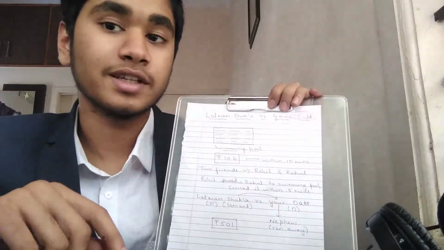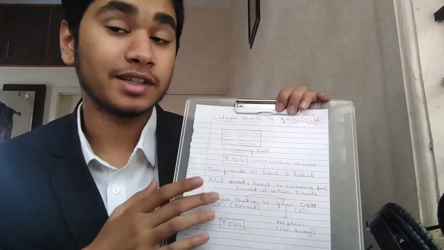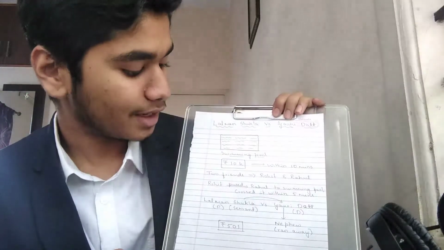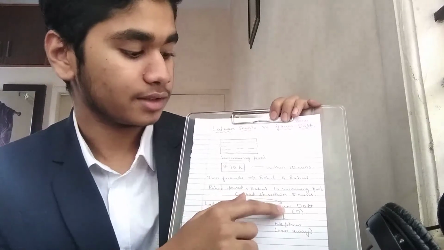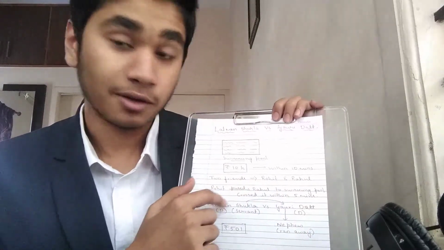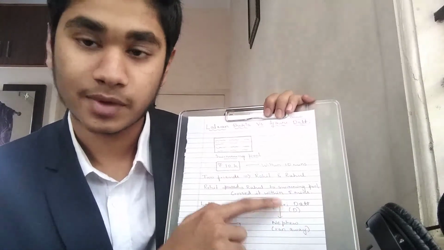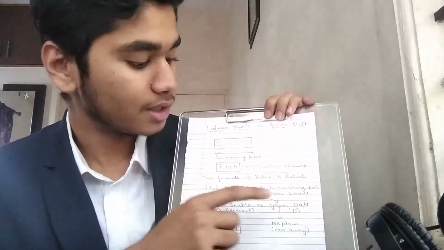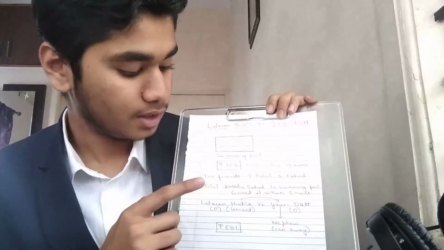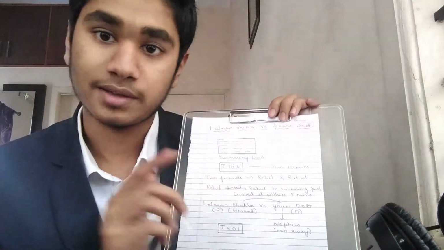So let us get to know the characters in this case. They are Lalman Shukla and Gauri. Lalman Shukla is also the servant of Gauri. In this case, the plaintiff is Lalman Shukla and Gauri is the defendant.